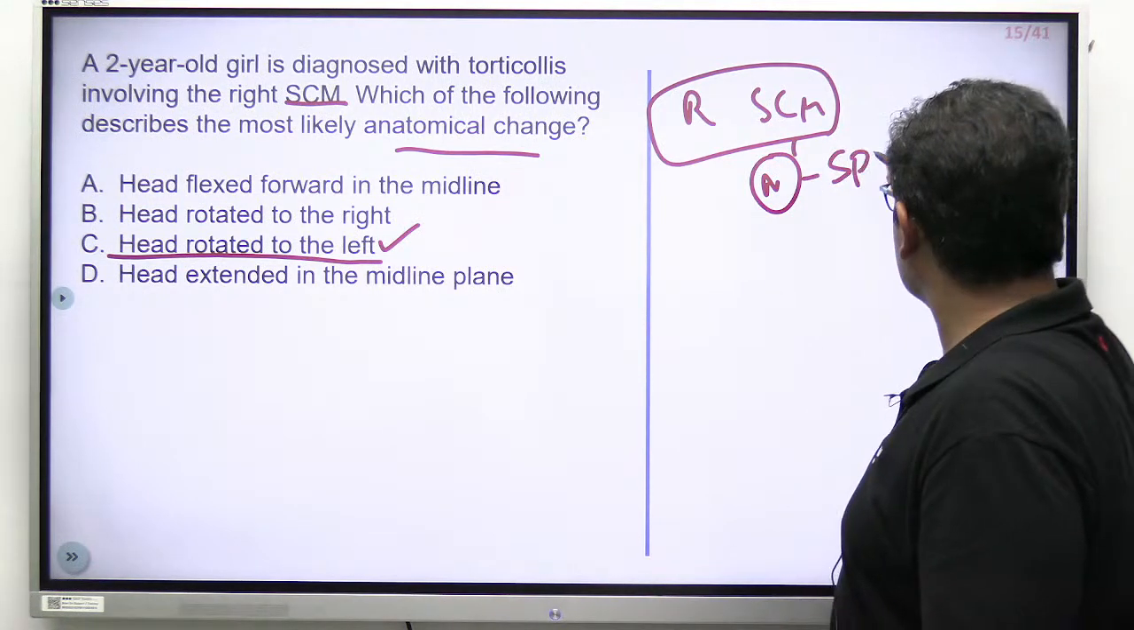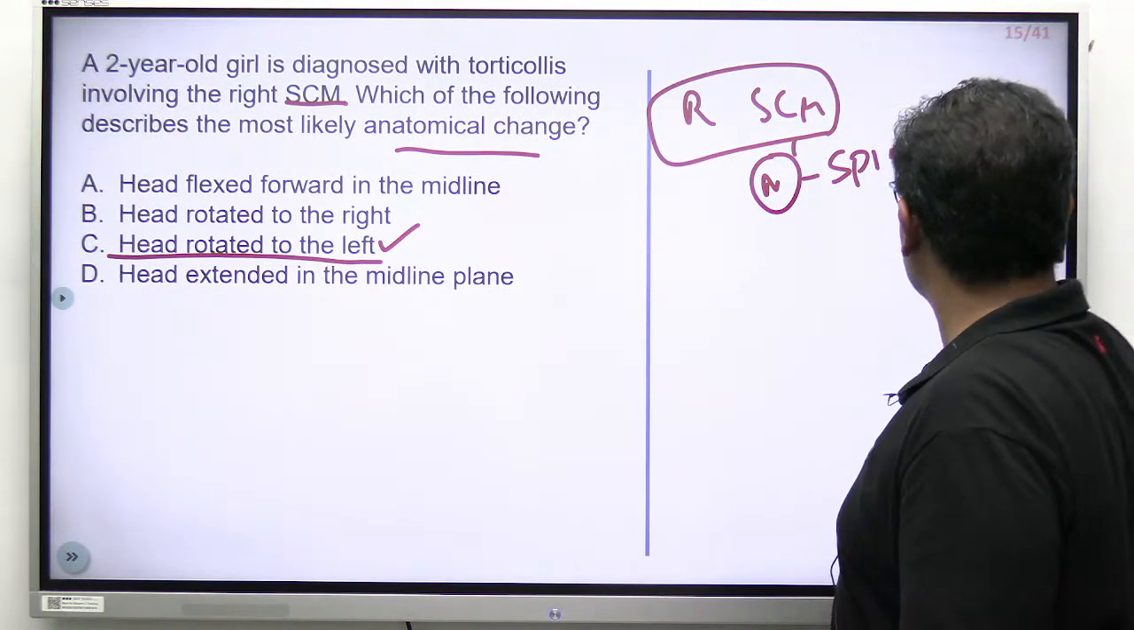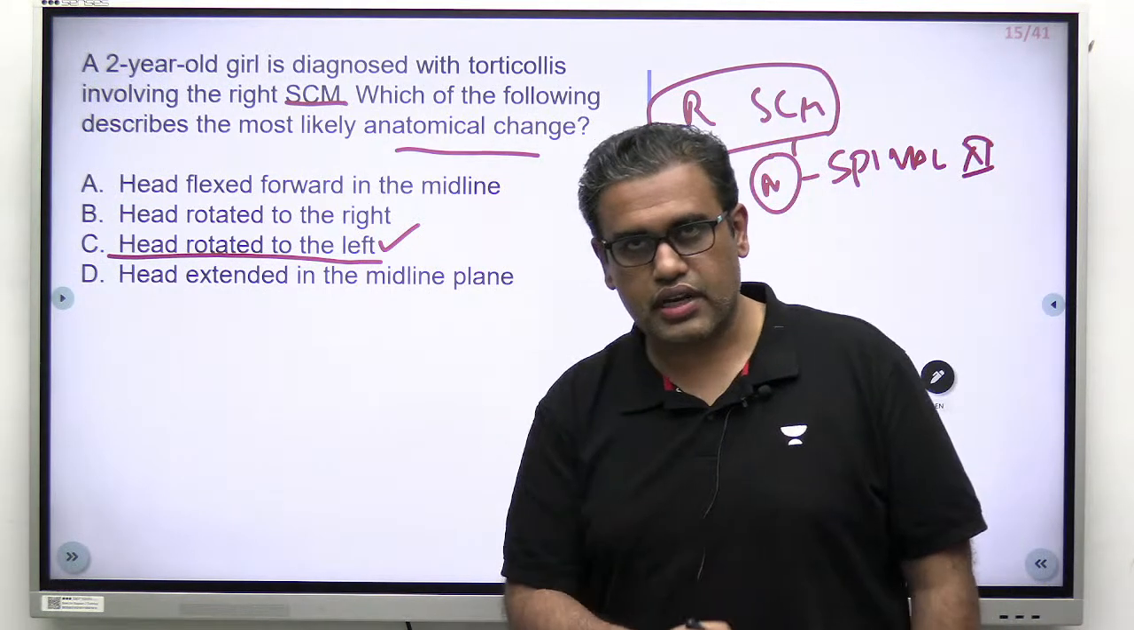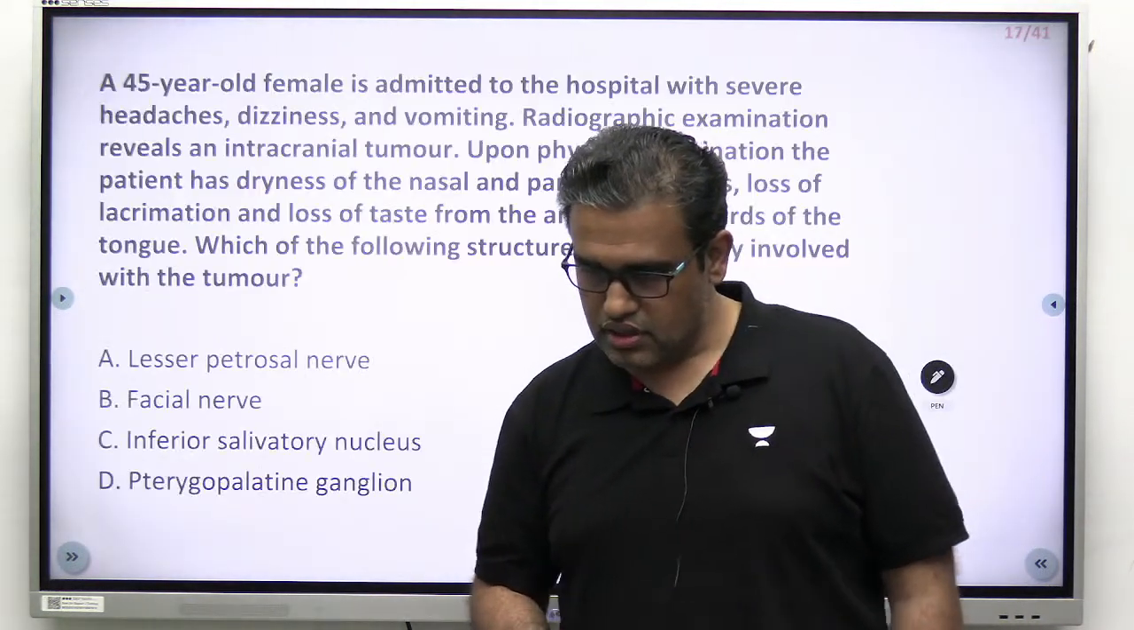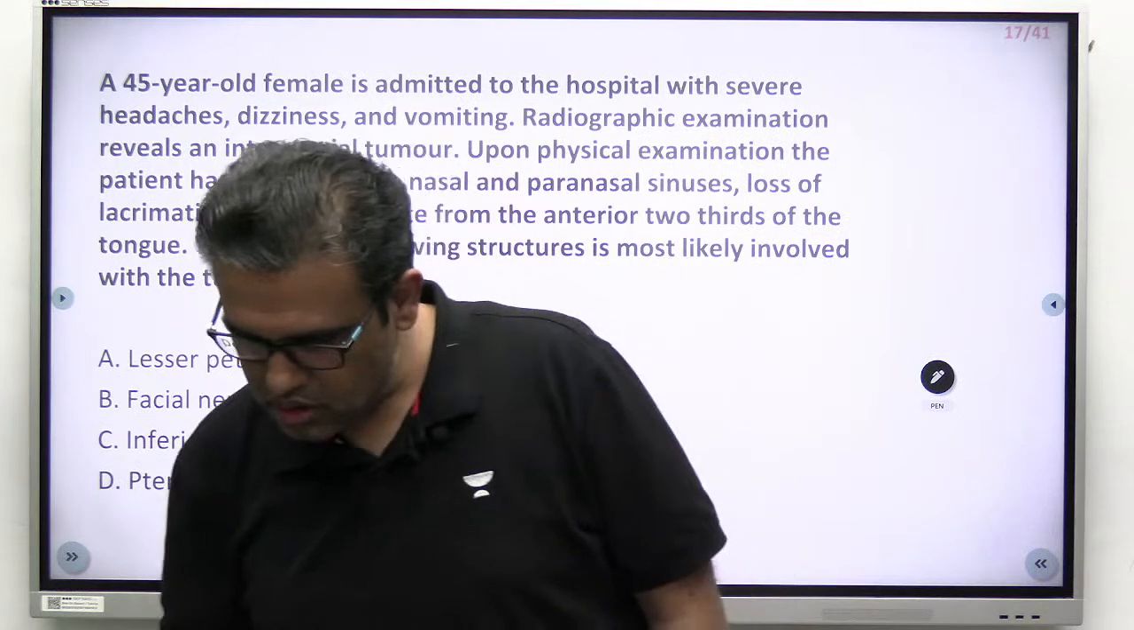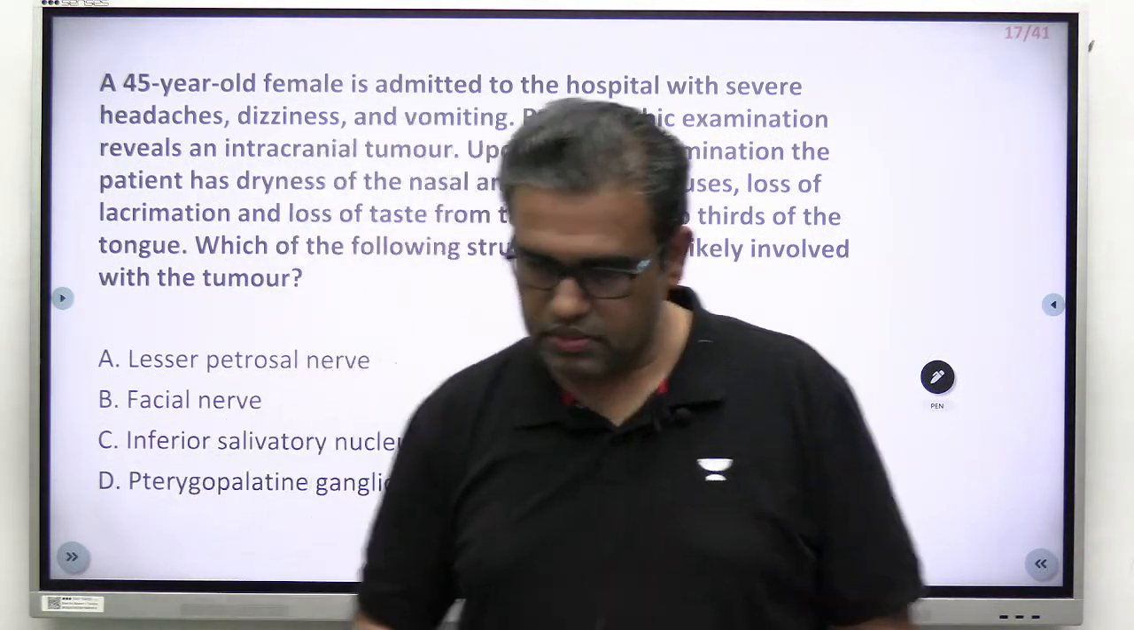Spinal accessory nerve. It supplies this as well as the trapezius, right? Moving to the next question. No, it's C, Dr. Priya. It's not B, it's C.